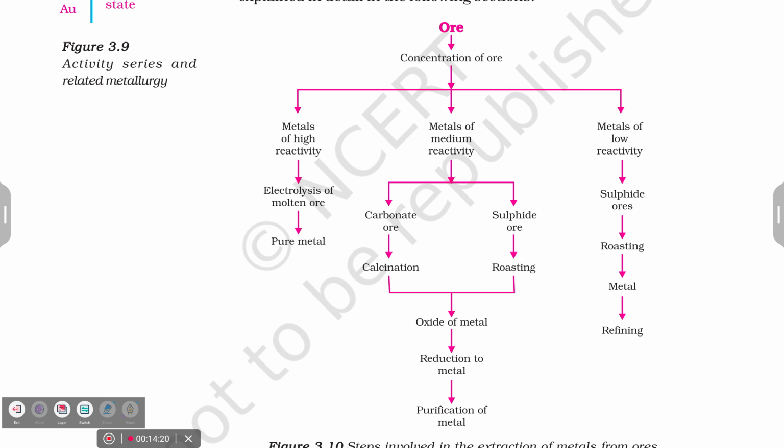I told you the 4 steps. You have seen or not? Carbonate ore and sulfide ore will be converted into oxide of metal. Then that metal oxide will be reduced to metal. What is the next one? Reduction to metal. Last one: once you get the metal, it may still contain some impurities. So what is the last step you will be doing? Purification of metal. Getting it clear?